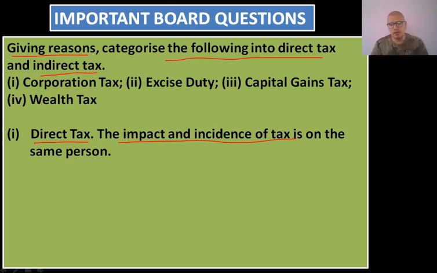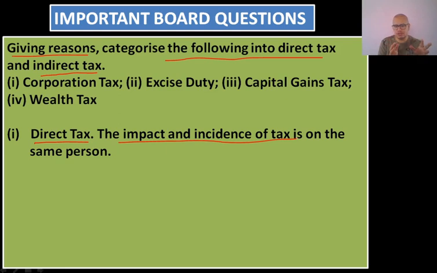on the income of the individual or on the expenditure of the individual. If it is on the expenditure, then it becomes indirect tax, and if it is on the income of the individual or companies, then it becomes part of direct tax. So here corporation tax, if we identify it with the help of both the reasons, then also we come to the conclusion that it is a direct tax, because here the impact and incidence of tax is on the same person. The shifting of tax is not possible here.